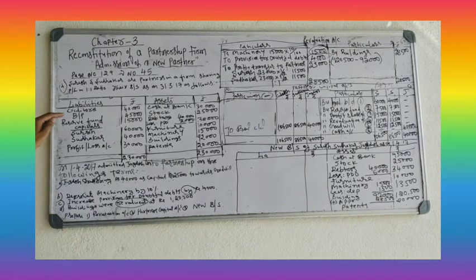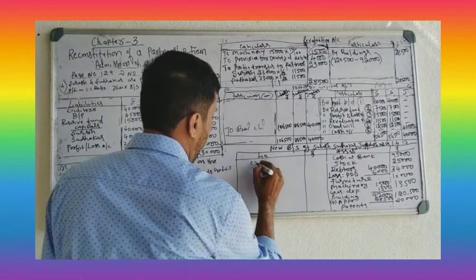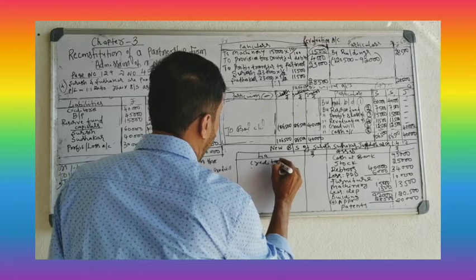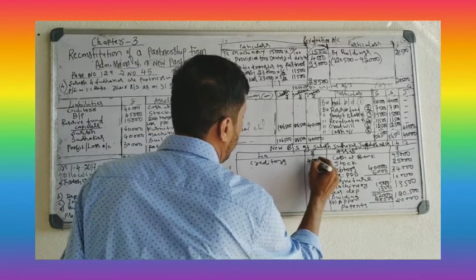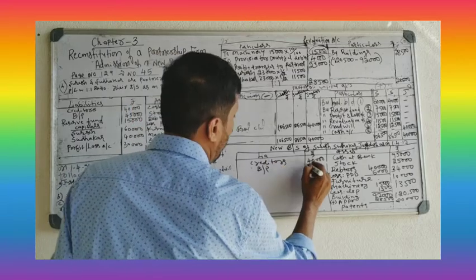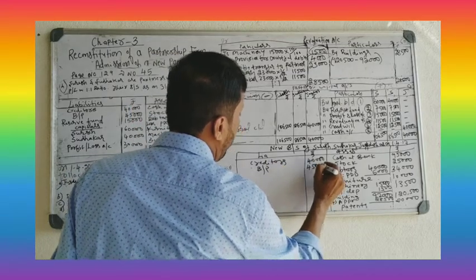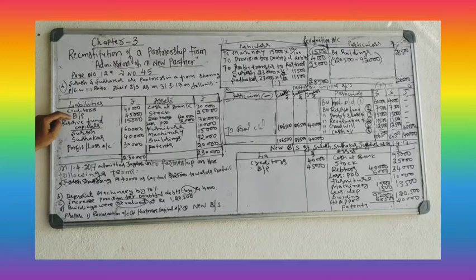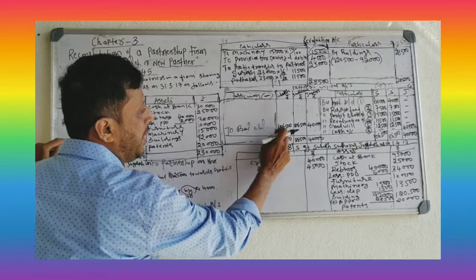Now liability side. Creditors as it is, 40,000. Bills payable as it is, 45,000. Creditors and bills payable as it is we have written. Reserve fund, don't take it. It is divided among partners. Capital, this is old capital, don't take it. Take new capital as per capital account.